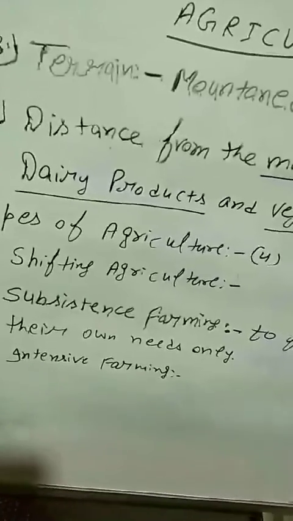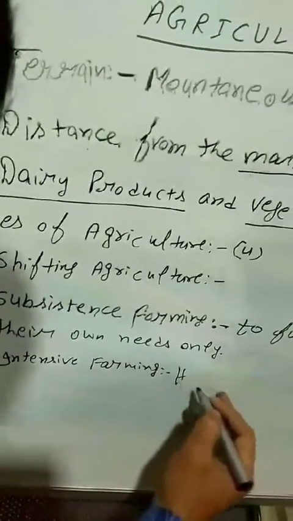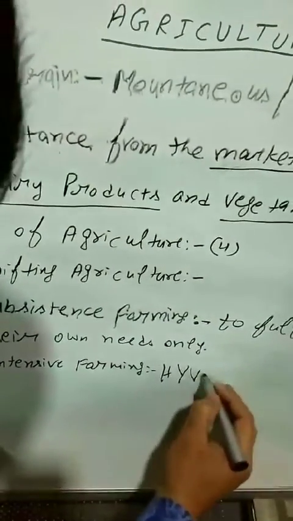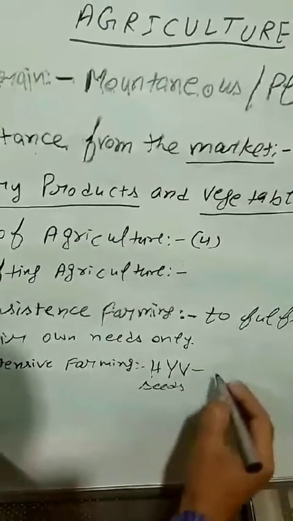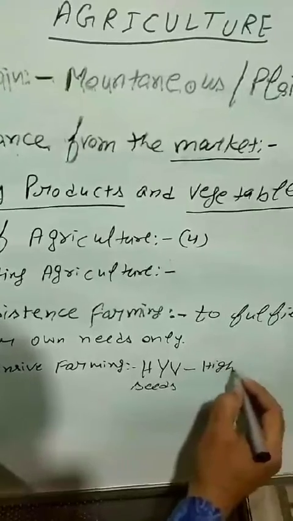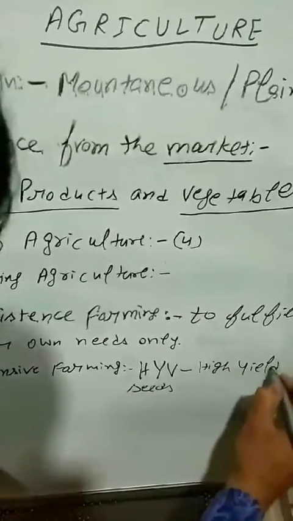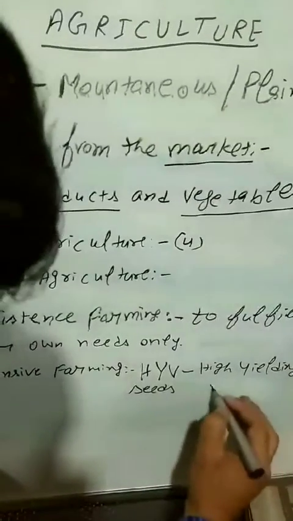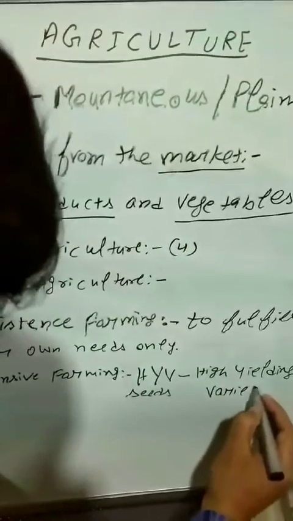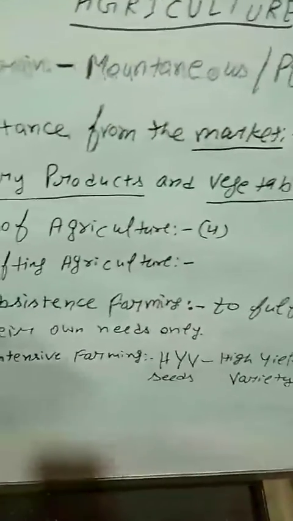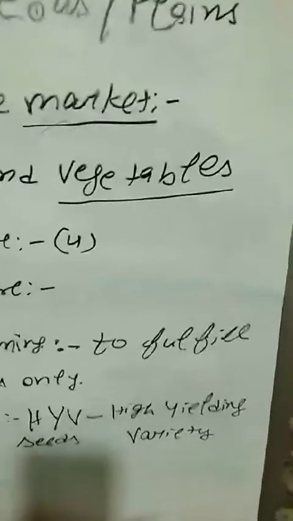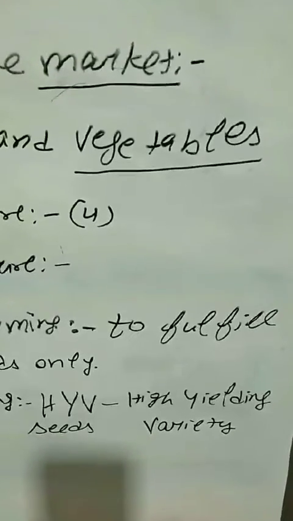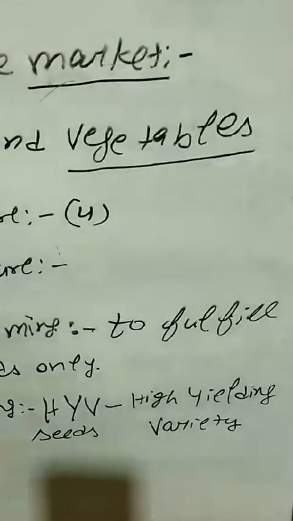And one very important thing that they use is HYV seeds. These are called high yielding variety. By this they can get a maximum amount of yield from their small patch of land.